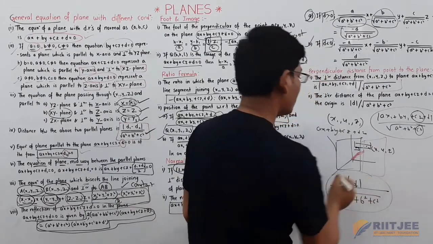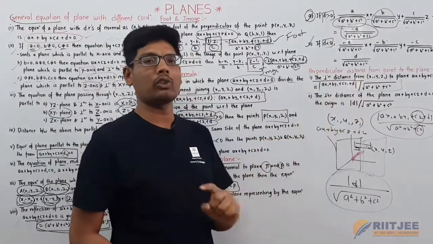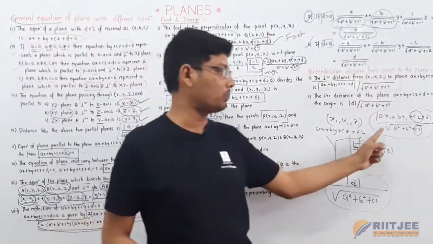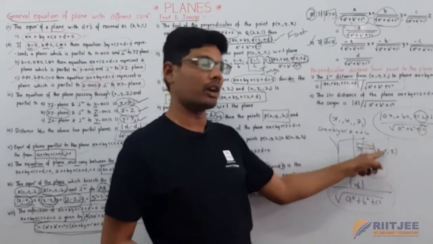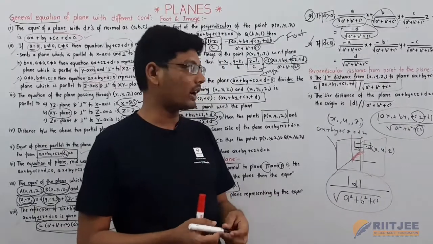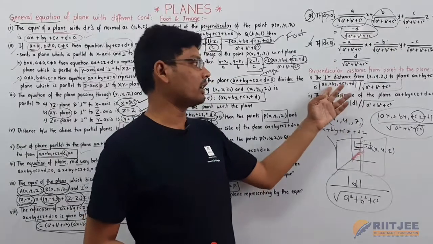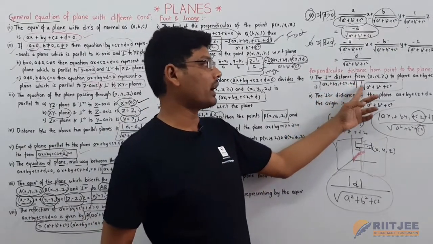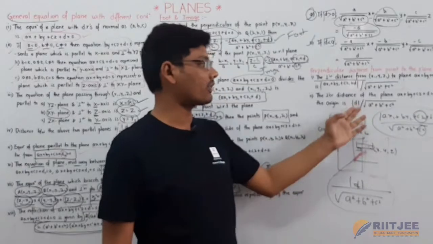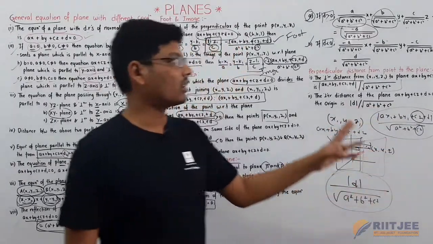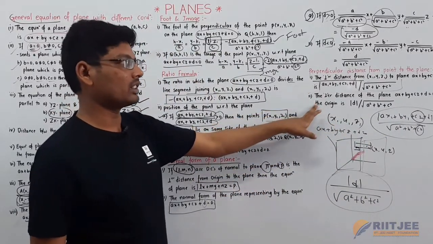This is the formula from the origin to the plane, and the other is from any point to the plane. So we have two formulas: ax1 plus by1 plus cz1 plus d by square root of a square plus b square plus c square, and the second one is modulus d by square root of a square plus b square plus c square. This is all about the perpendicular distance from a point and from the origin.